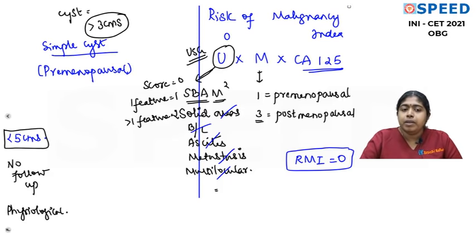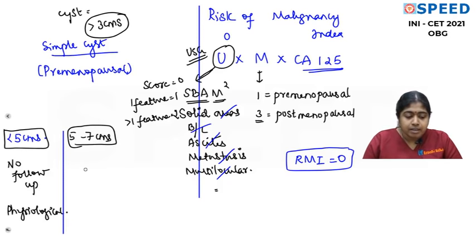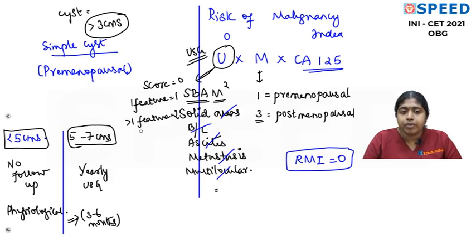Is that understandable? So less than 5 centimeters, it says no follow-up. When the cyst is somewhere between 5 to 7 centimeters, we say ultrasound, but the Green Top guideline says yearly ultrasound. Maybe in the Indian scenario, when people are not willing to wait for a year, you might consider doing them once in 3 months or once in 6 months. So this is for the Indian scenario maybe. Okay, but actually what the guideline says, you can do yearly ultrasound.